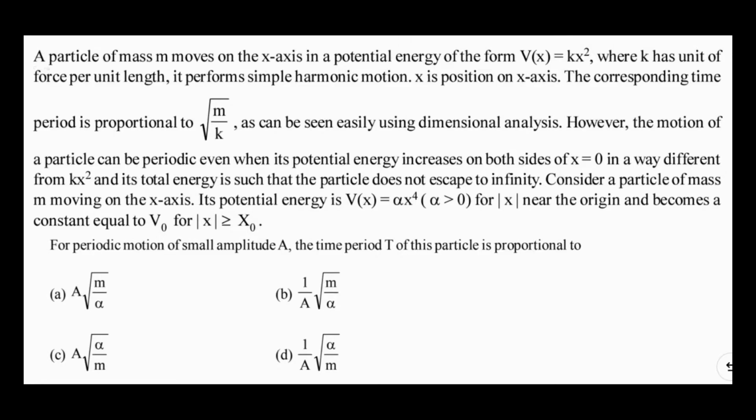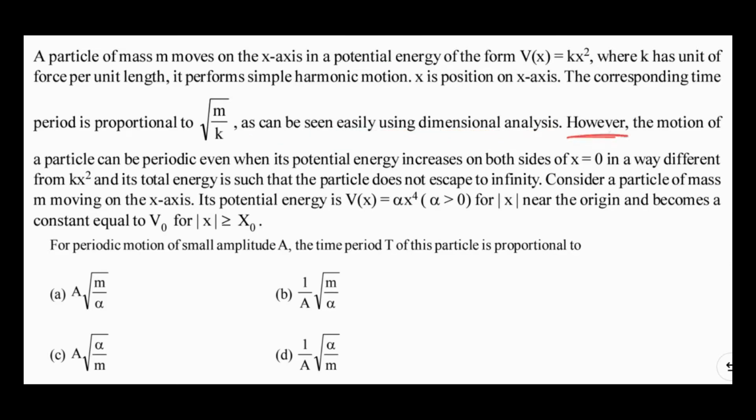In this question it's given to us that a particle of mass m moves on the x-axis in a potential energy of the form V(x) = kx², where k is a unit of force per unit length. So this is like the potential energy caused by a spring. It performs simple harmonic motion and x is the position on the x-axis. The corresponding time period is proportional to root m by k, as can be seen easily using dimension analysis.